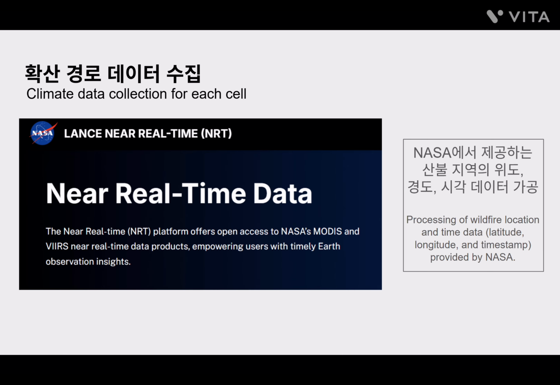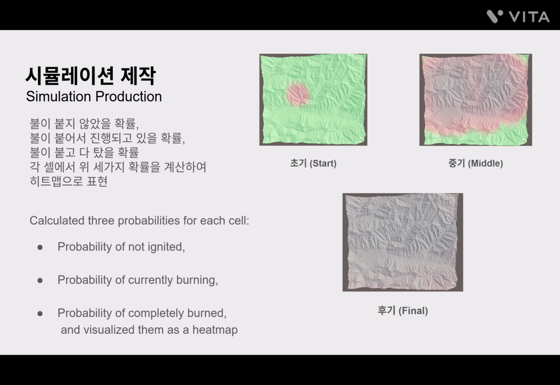For our target data on spread paths, we process NASA-style satellite-derived wildfire detection, latitude, longitude, and timestamp. For visualization, each cell tracks three probabilities: unignited, active, and burned out. We render these as a heat map using green, red, and gray.